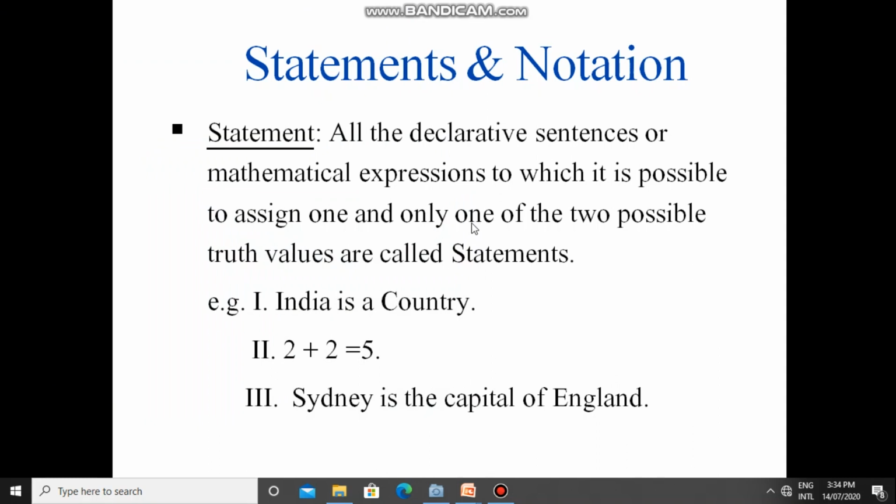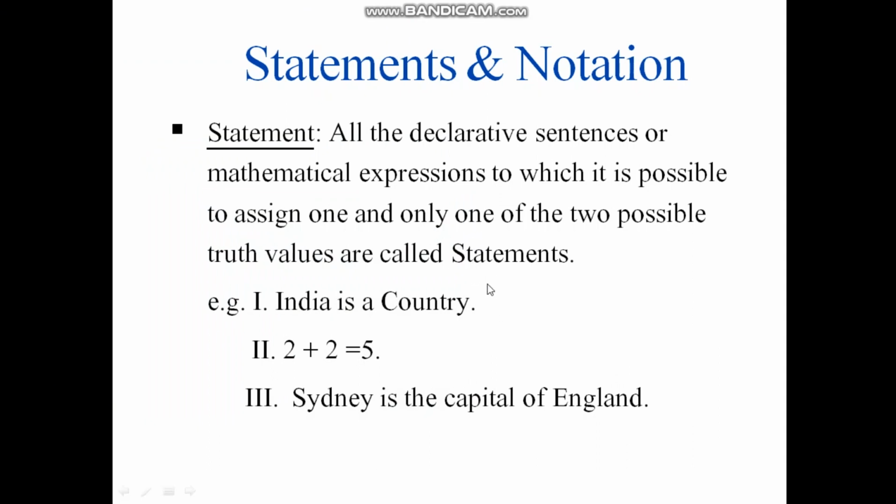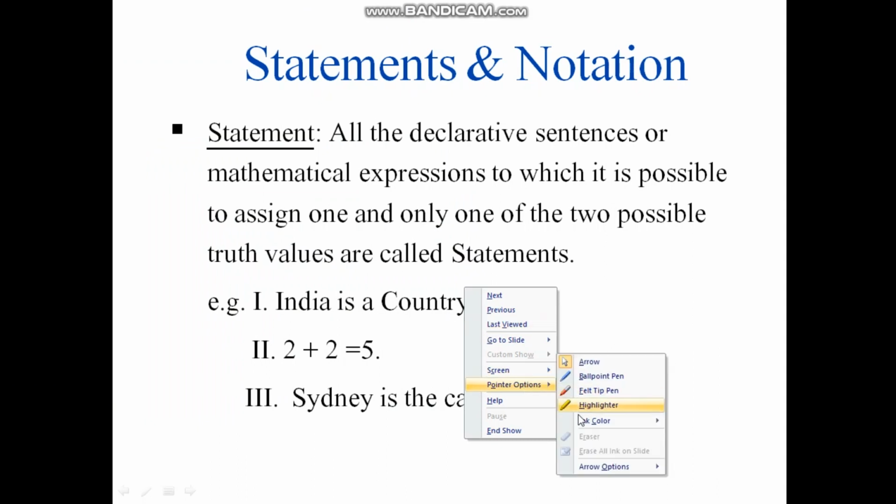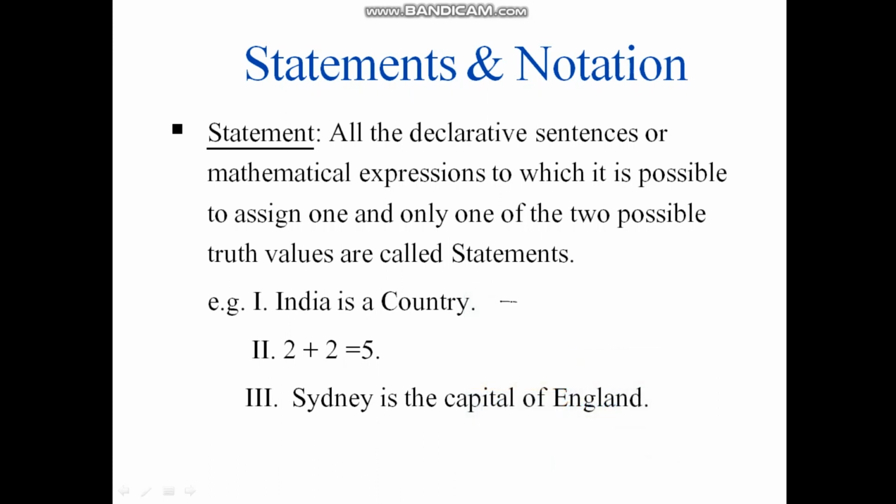So if you consider these statements, the truth value of one is true, whereas the truth value of the other is false. Whatever the statements are, they should have truth values.